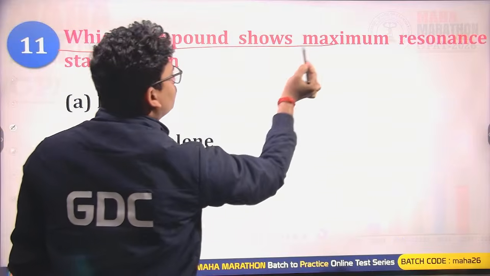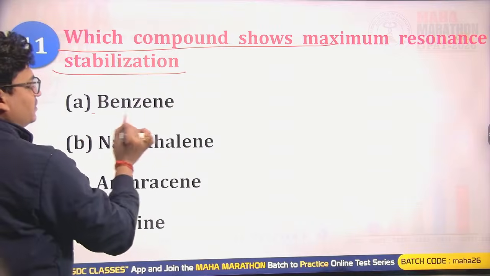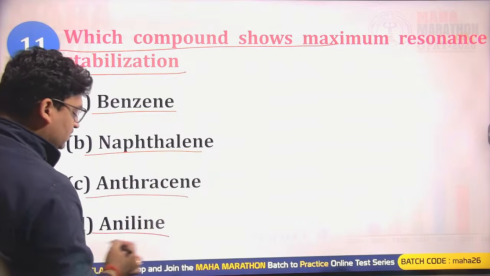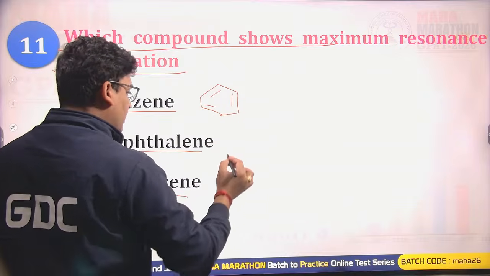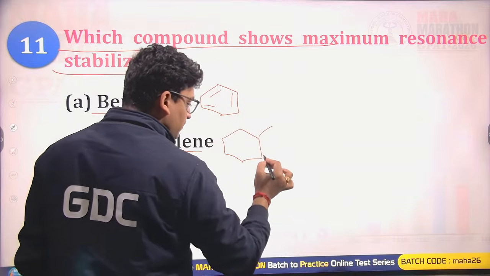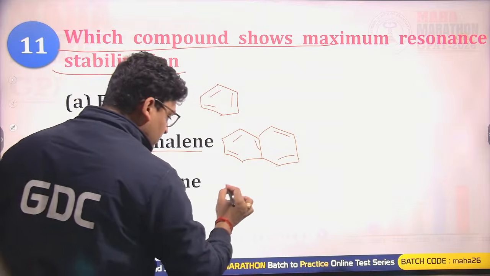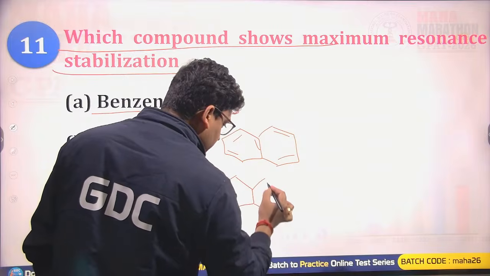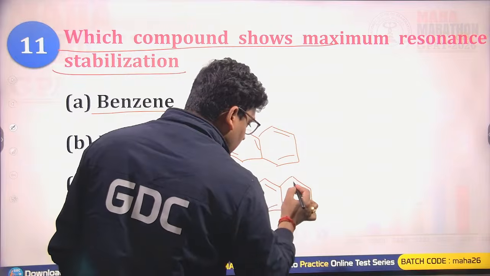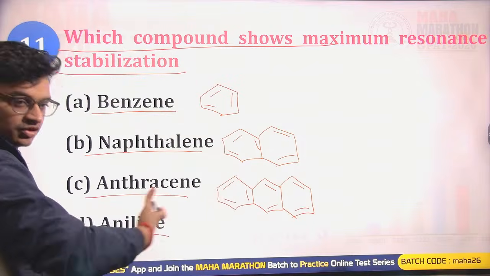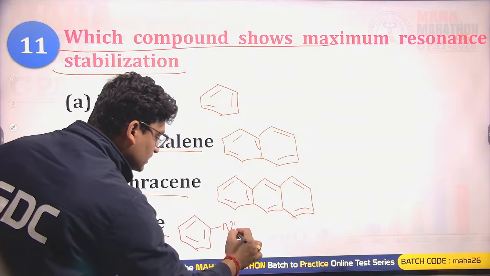Which compound shows maximum resonance stabilization? The options are benzene, naphthalene, anthracene or aniline. Benzene has just one benzene system. Naphthalene has two benzene systems fused. In anthracene, three benzenes are fused together, giving better resonance stabilization due to three benzene resonance. And aniline is just one benzene with one NH2 group.